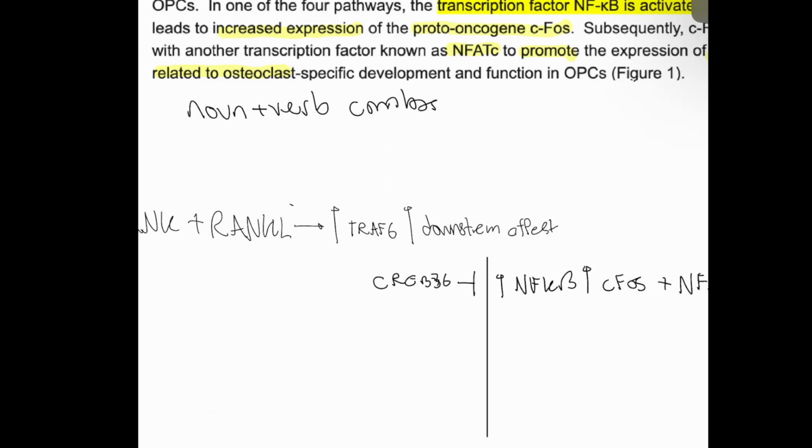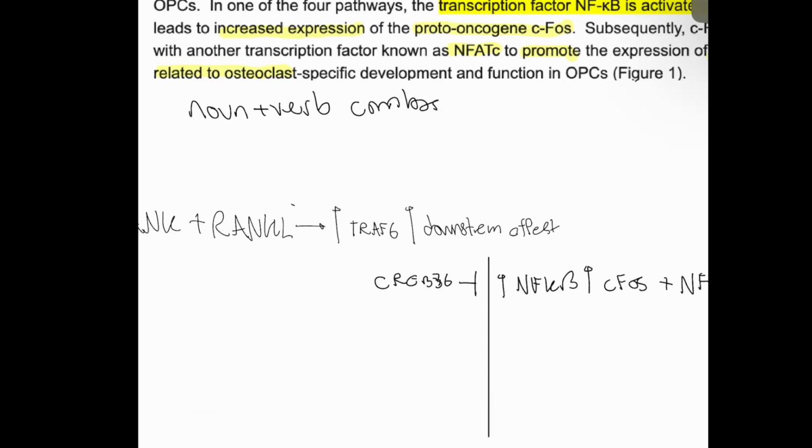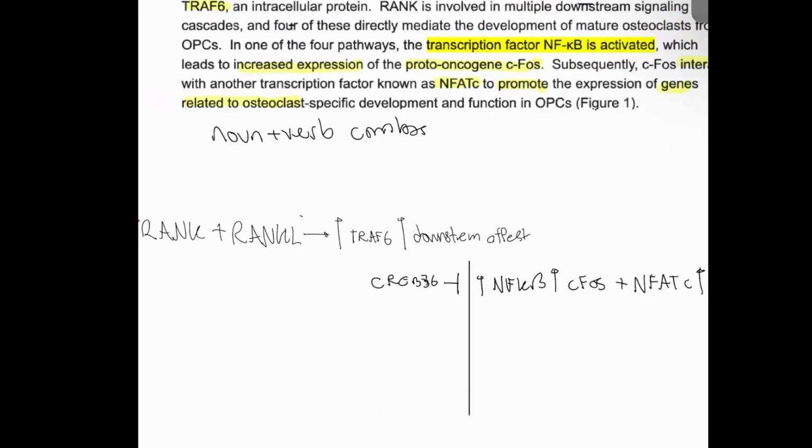What this tells me is that, generally in the drop-down menus, what's left of the menu is what affects the pathway, and what's right of the menu is what's affected by the pathway. So I know from this one that CREB 36 inhibits NF kappa beta and CFOS, inhibiting this entire pathway.